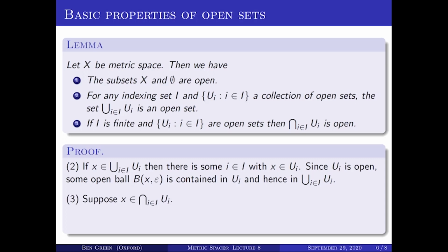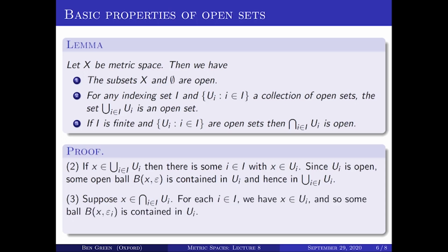The statement about intersections is a little bit more interesting. Suppose x is in the intersection of some U sub little i's, where the little i is now ranging over a finite indexing set, capital I. So for each of those little i's, x must lie in U sub little i. That's what it means for x to lie in the intersection. And so for each of those little i's, there must be a ball centered on x with some positive radius, epsilon_i, that's contained in U_i. Now the epsilon_i's might be different for different U_i's,